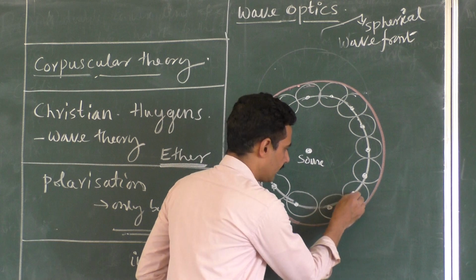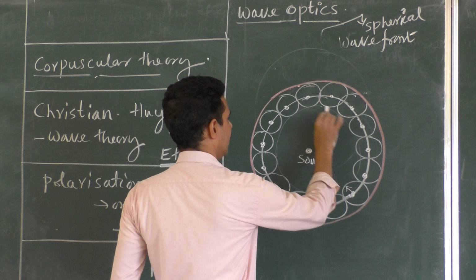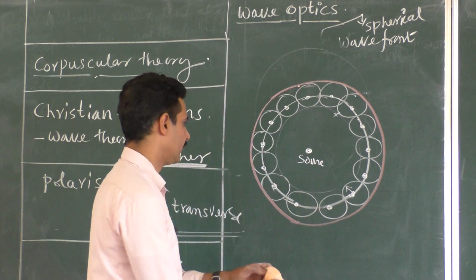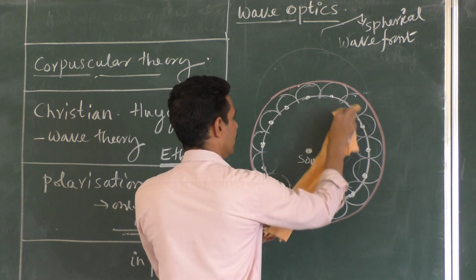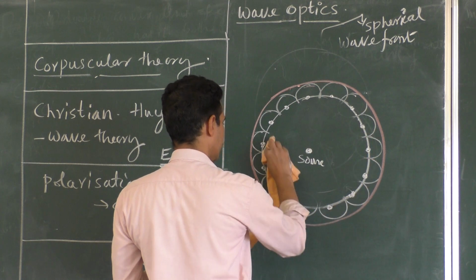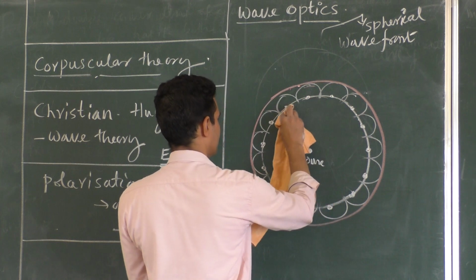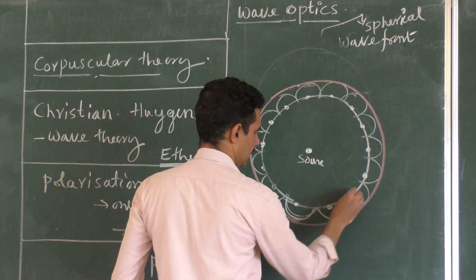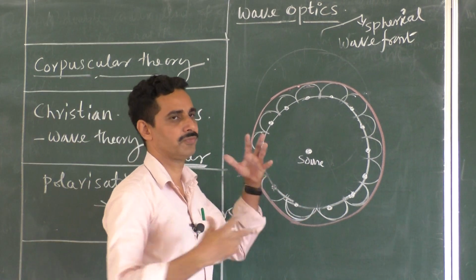Secondary waves travel in the backward direction also. So do you get another secondary wavefront here? No, he said. Secondary waves travel only in the forward direction. Of course, it is just a statement, no proof. Of course, these are the drawbacks of wave theory. There is no explanation why secondary waves don't move back. So only secondary waves move forward and they don't move back. That's why the wavefront grows.